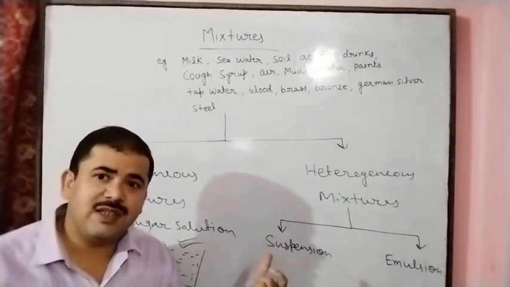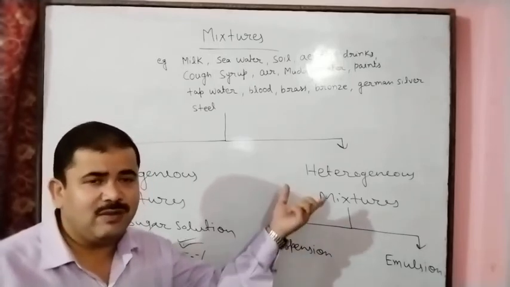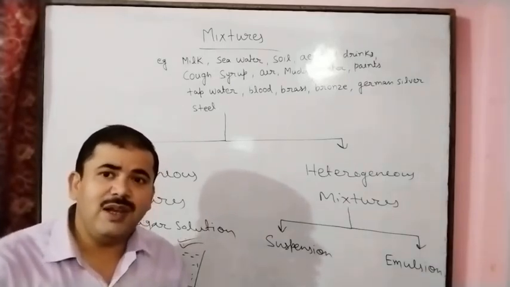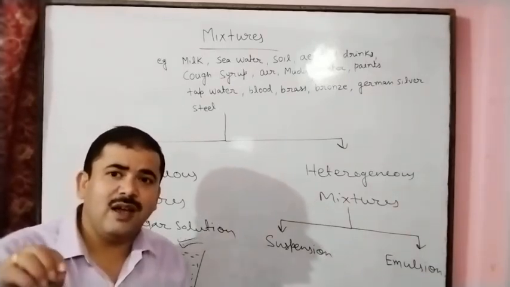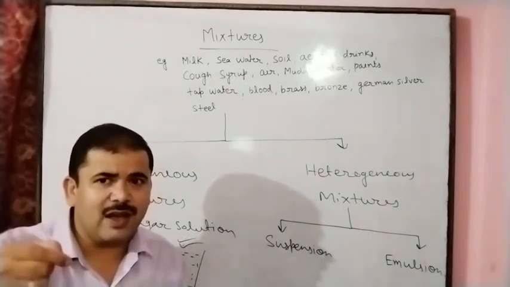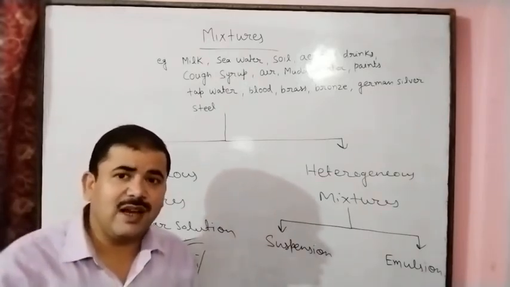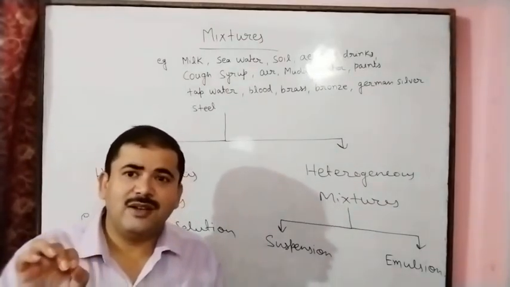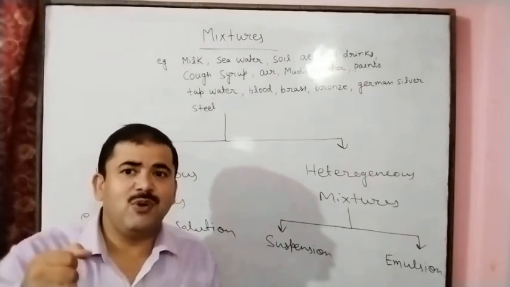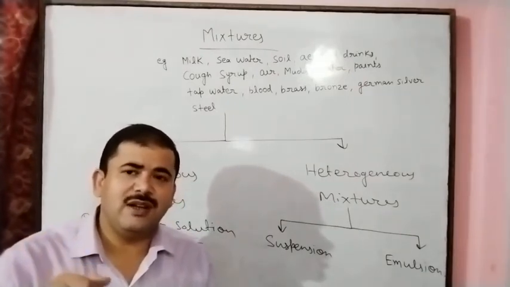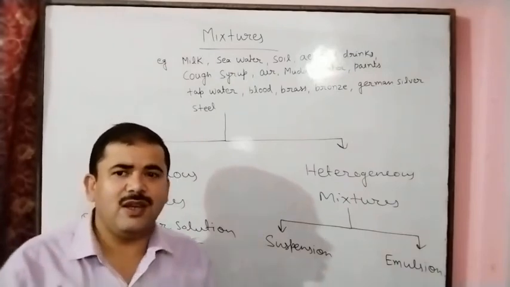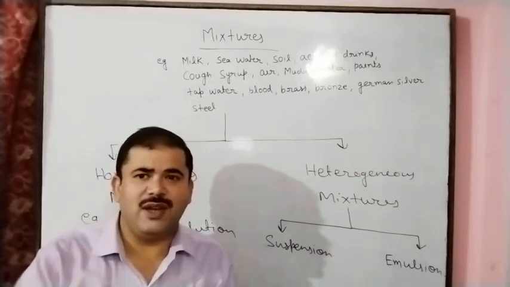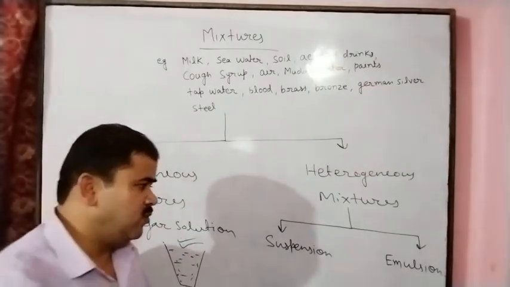And also we can take the example of cough syrup. So cough syrup is also an example of suspension, because in the cough syrup many particles are present and the particles are hanging in it. So this is the reason on the cough syrup bottle it is written that shake well before use. Shake well means if you want to use the cough syrup, first of all you have to shake well, then you will use.